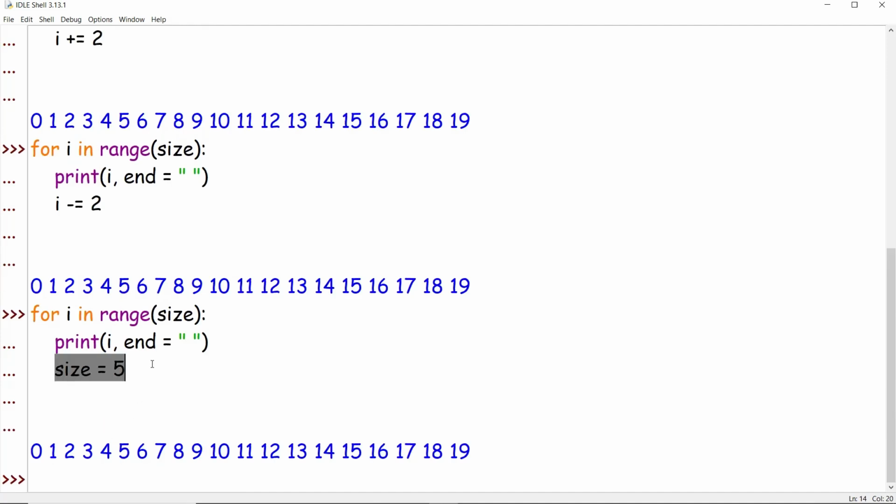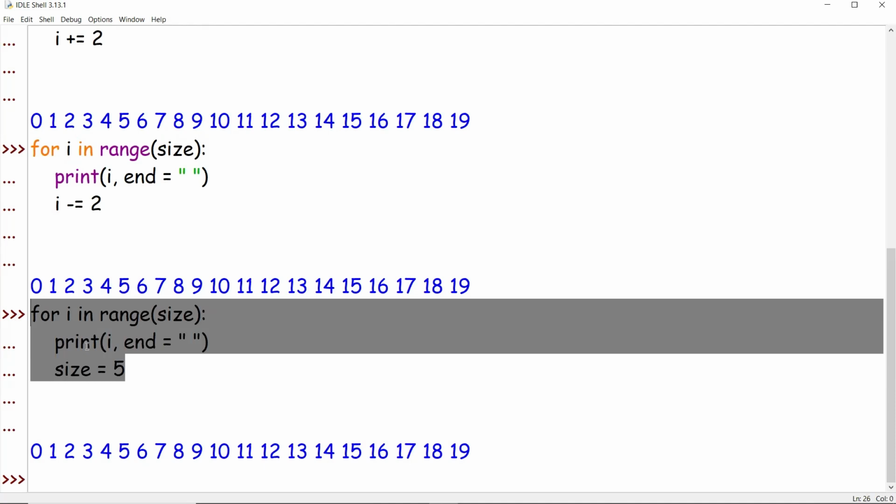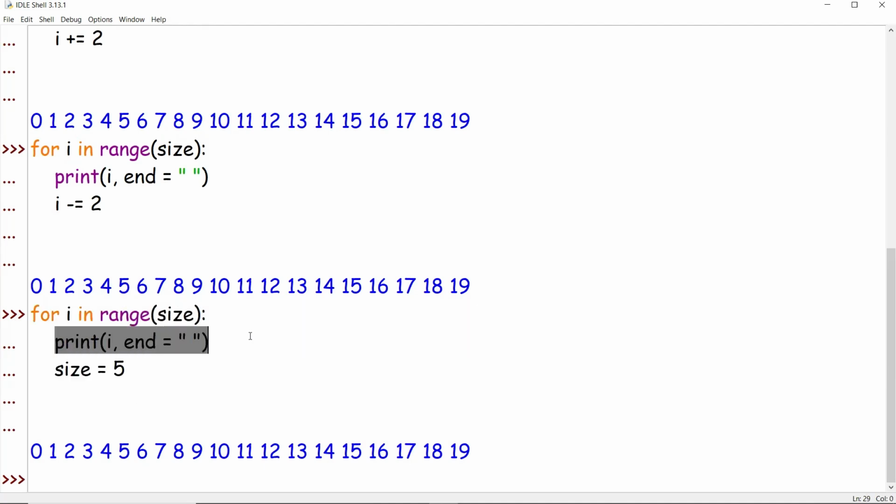Even though you modify the size, that is modified only after the for loop statement is executed. After size is updated to 5, that does not make any difference to the range function. So that's a scenario where a for loop fails.